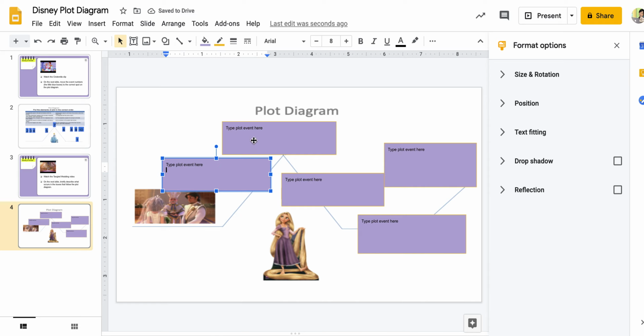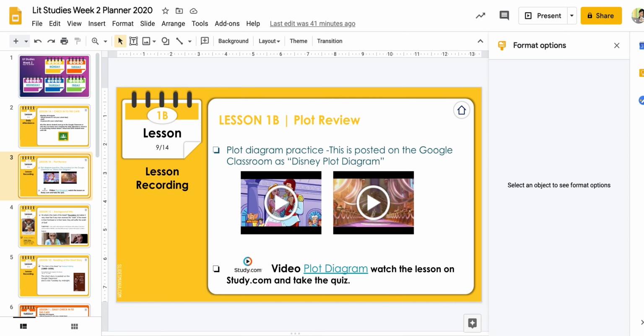Then you pick out 5 events of the plot and tell us which is the rising action, what the climax was, the falling action, the resolution, and then going back up. These parts will be reviewed with you in this next activity, which is on study.com.